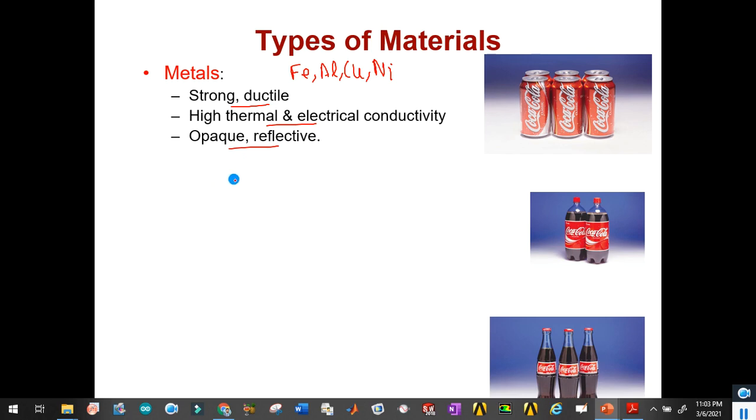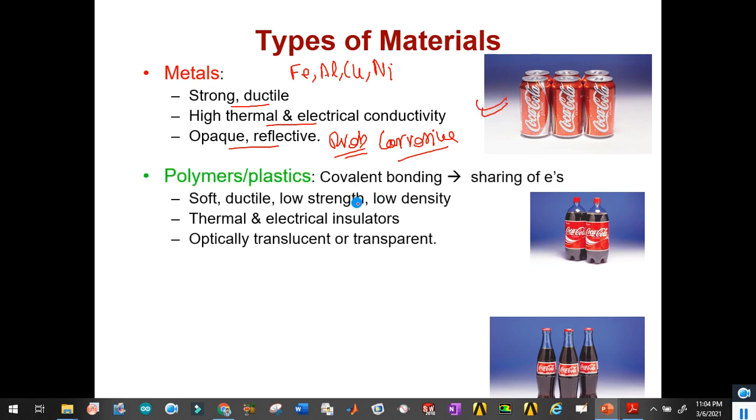They have high electrical and thermal properties. They are highly electrically conductive as well, and their thermal conductivity is very high as compared to ceramics and polymers. But what is the problem? The problem is that they are corrosive materials. This is the best example.